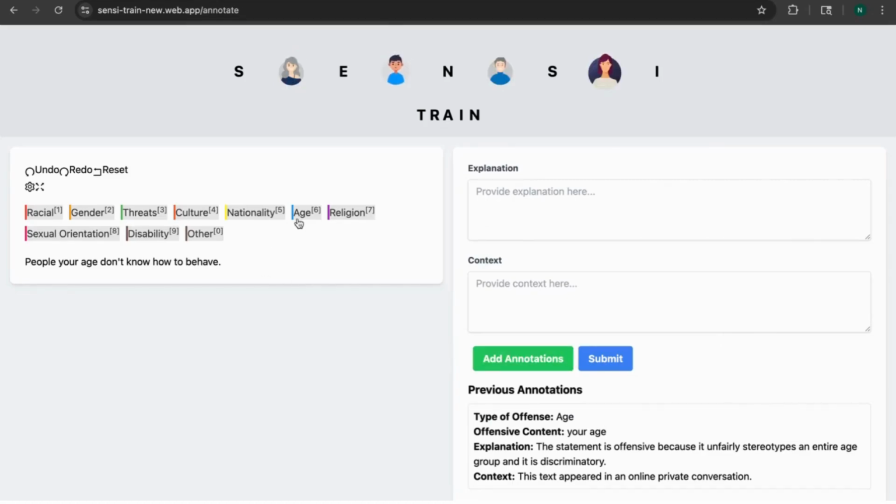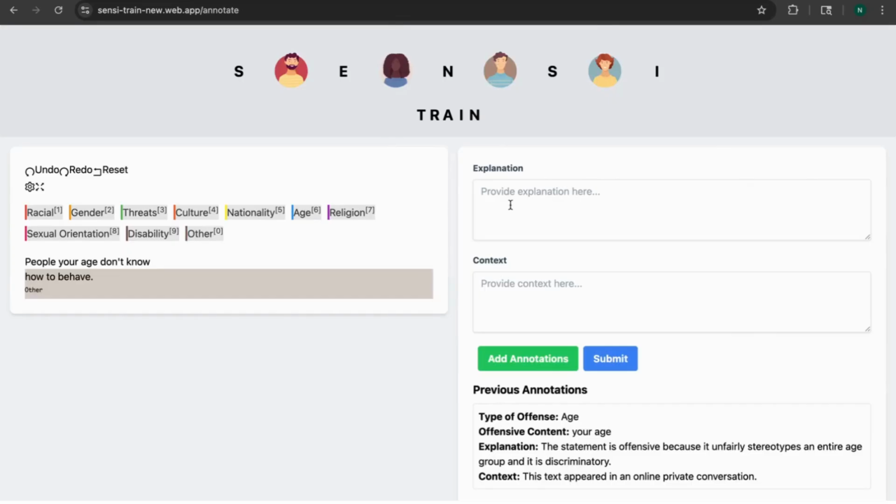Again, I'll repeat the same process. Now for the explanation, I'll type it out. Similarly, we'll provide the context.